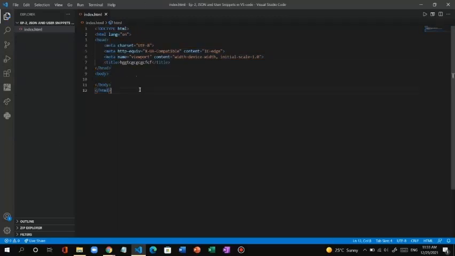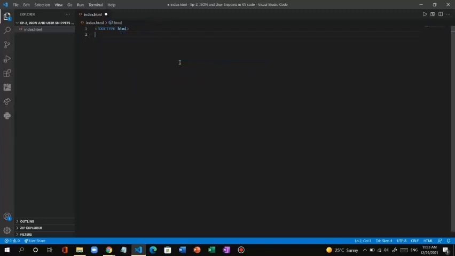But whenever we start, we always go here and here, but I want to go only here and here. Then what to do? And also I want to edit this. So we use user snippets.